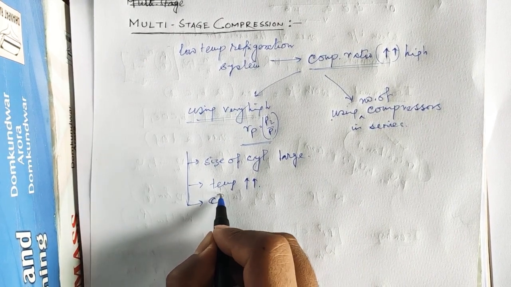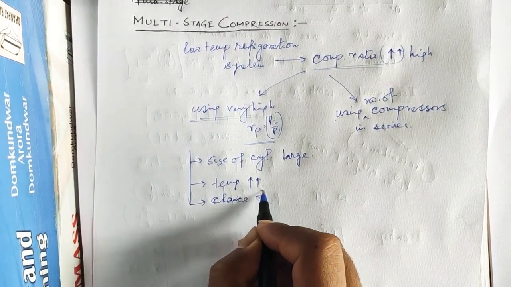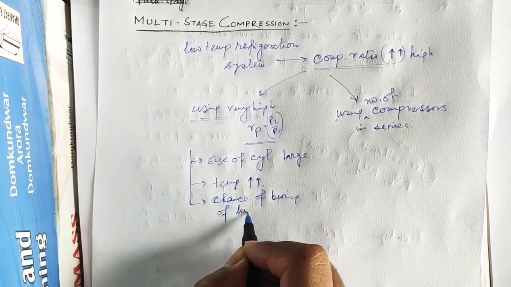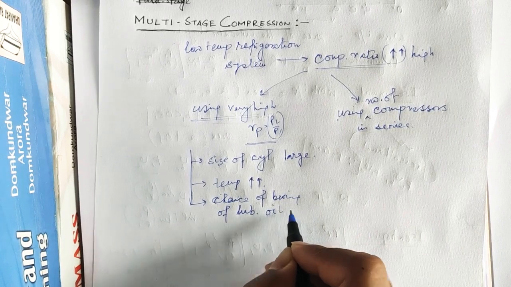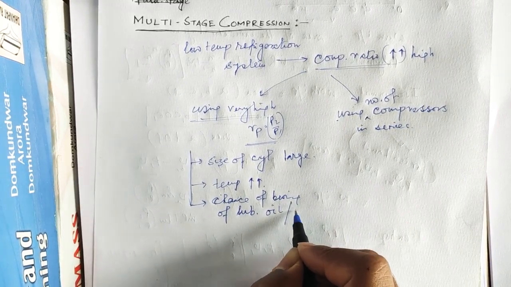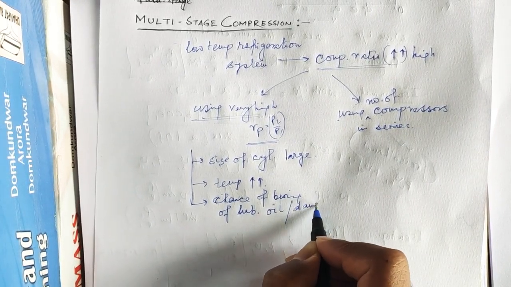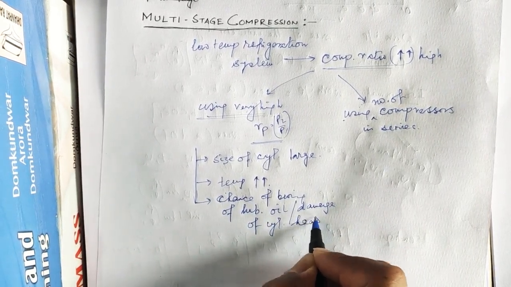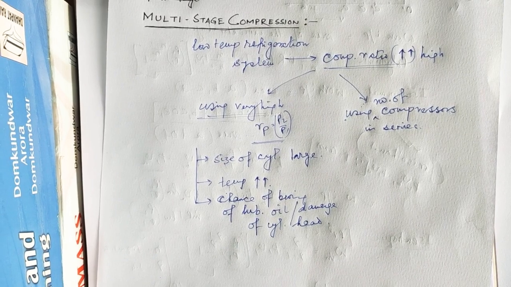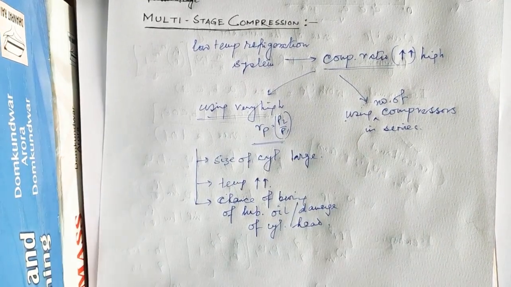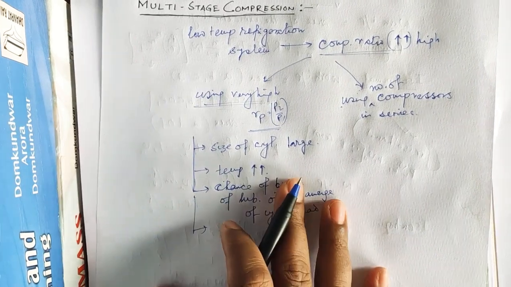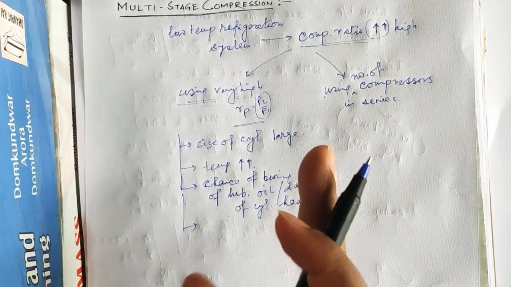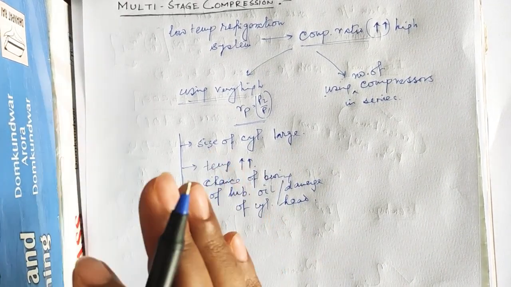So there is a chance of burning of lubricating oil or damage of the cylinder head due to the high temperature developed. Along with these three drawbacks, two more are there. One is that the friction losses and the running cost will be very high, and the volumetric efficiency will be low.